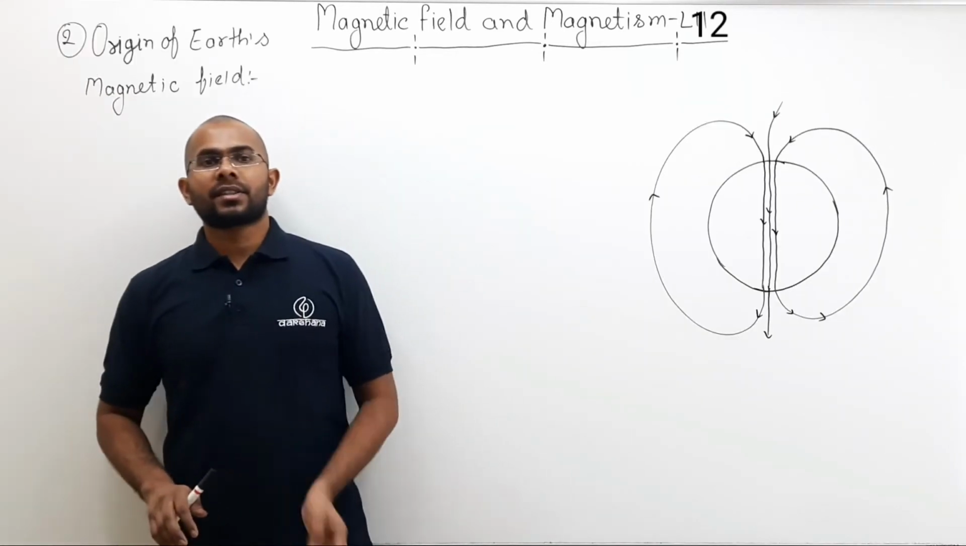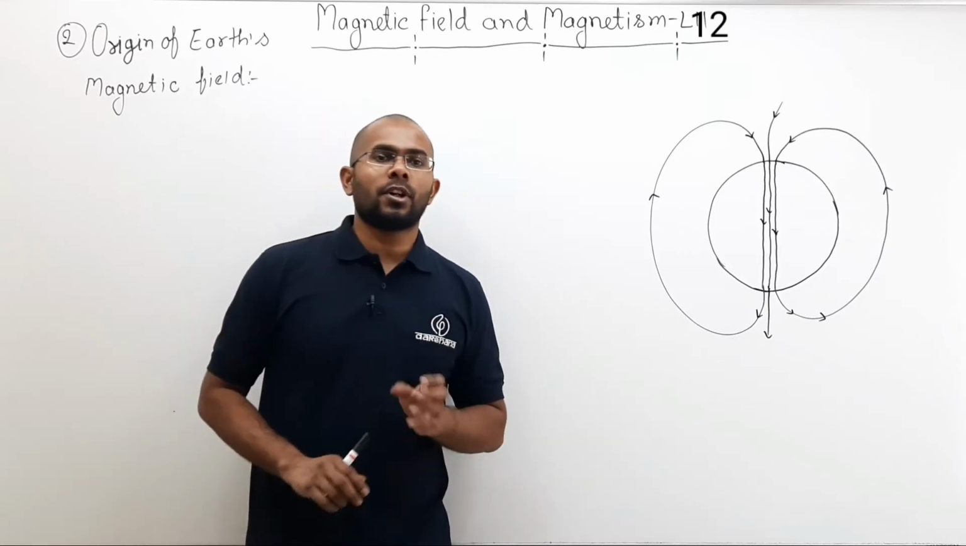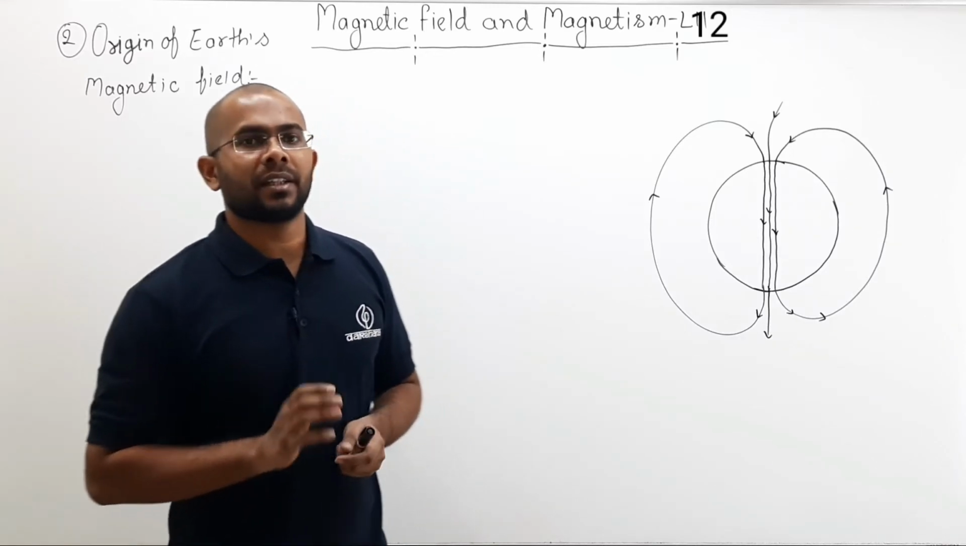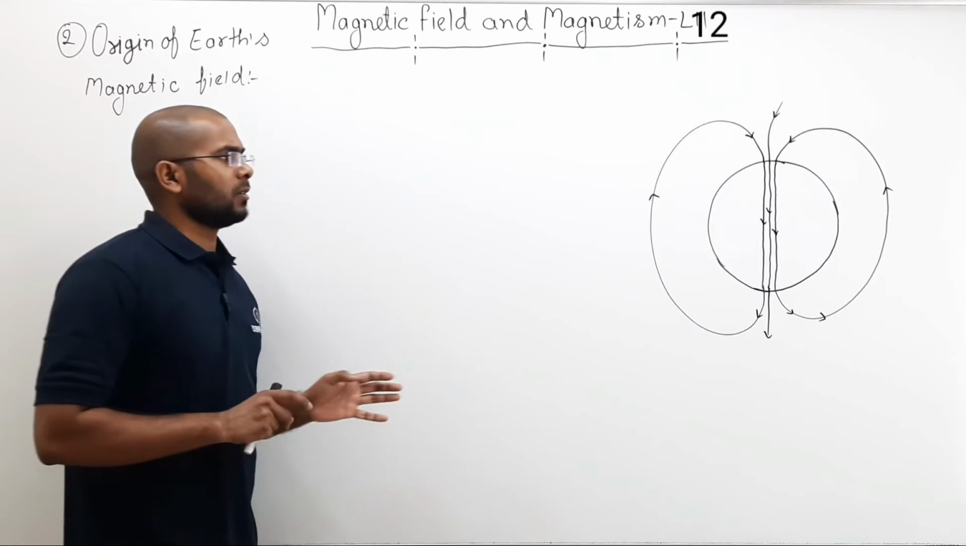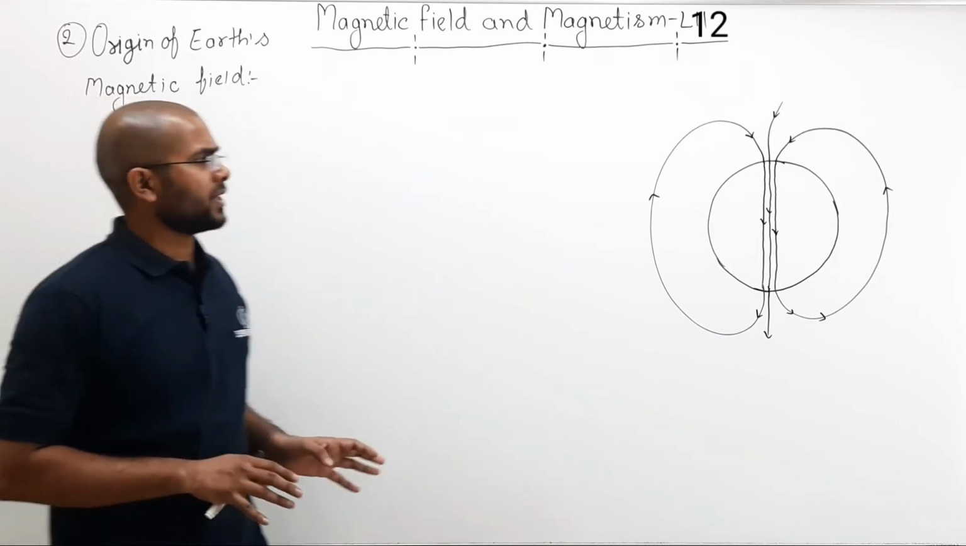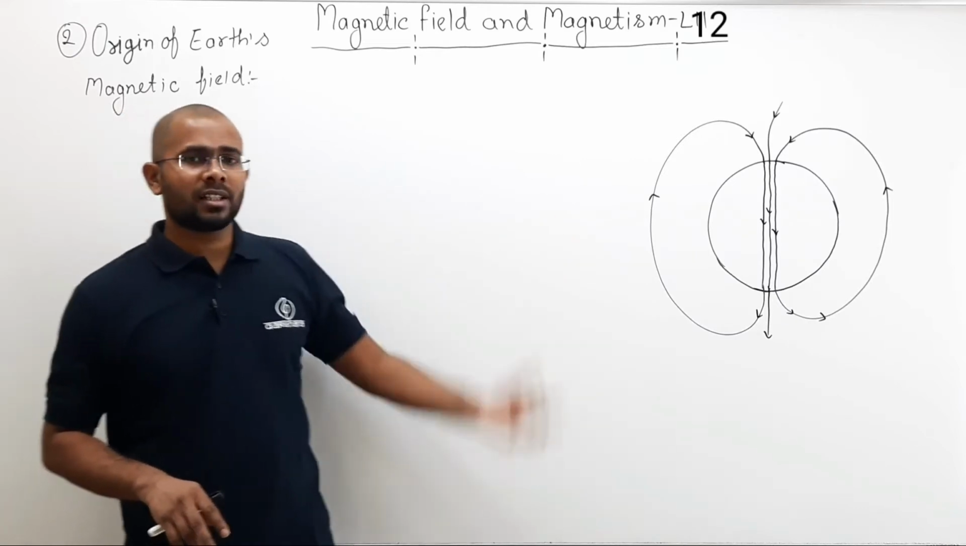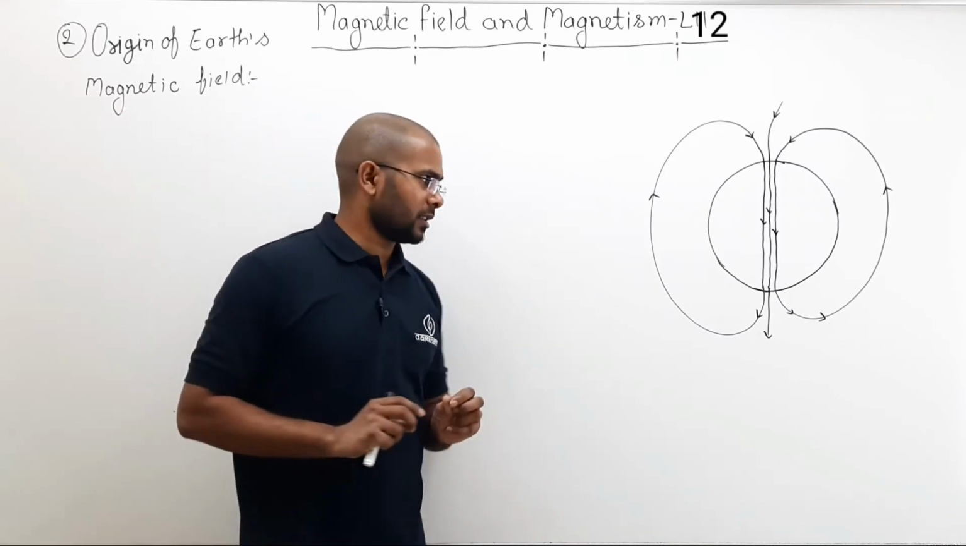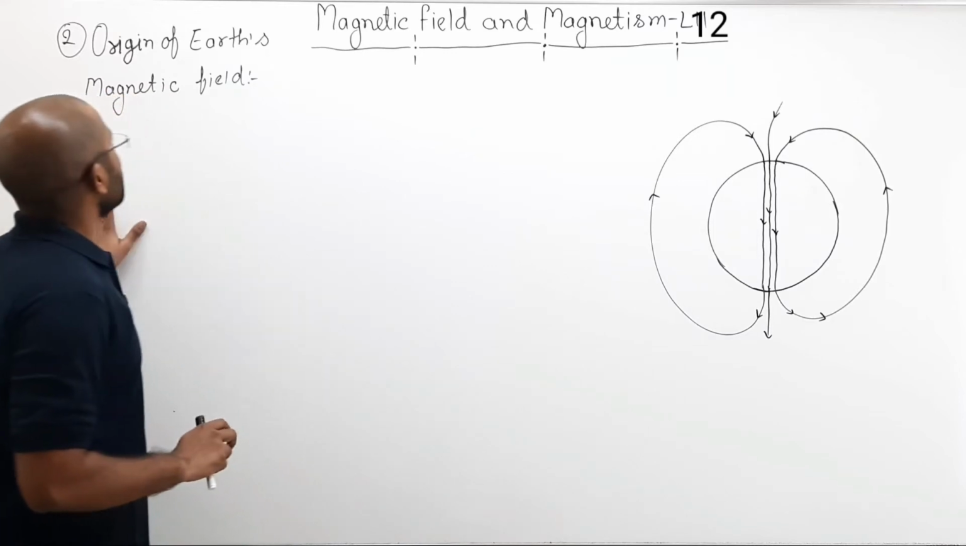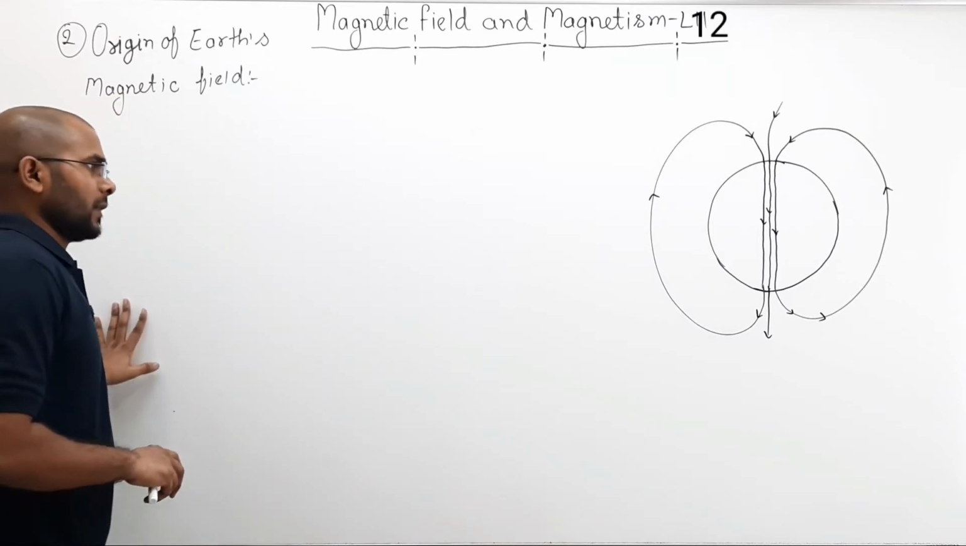Now let us discuss what is the reason for the existence of Earth's magnetic field. Now this lecture will be mostly theoretical. There are not many numericals. Don't worry, at the end of this topic, that is Earth's magnetic field, there will be some numericals. So let us talk about the origin of Earth's magnetic field.